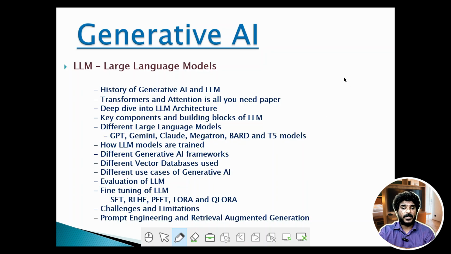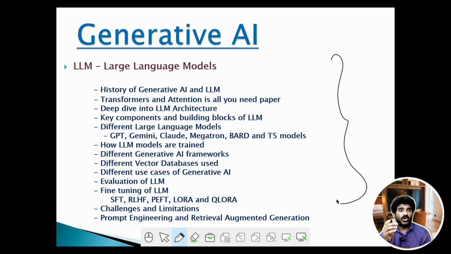So here are a few of the topics which are covered in case of generative AI or the LLMs. First off, we will understand the history of generative AI and the LLMs. We'll understand transformers and the Attention Is All You Need paper. This is a very important paper, Attention Is All You Need. We'll understand this in more depth.